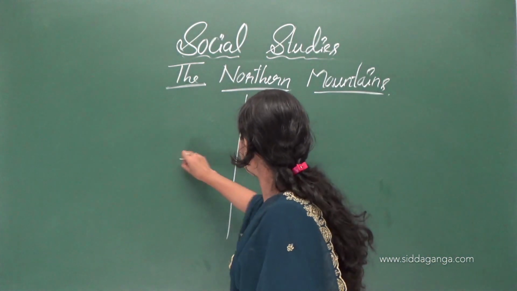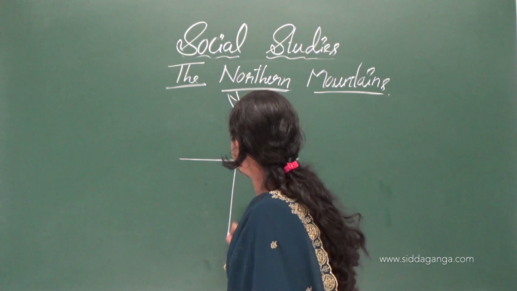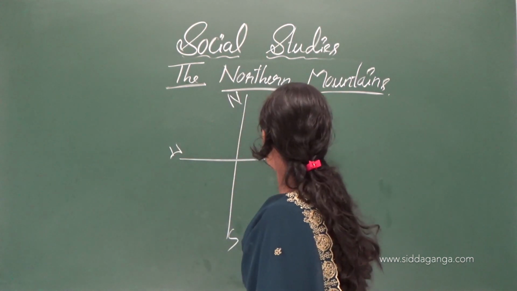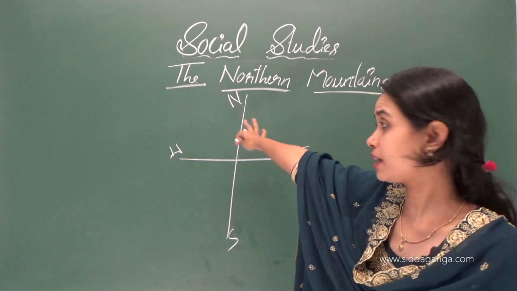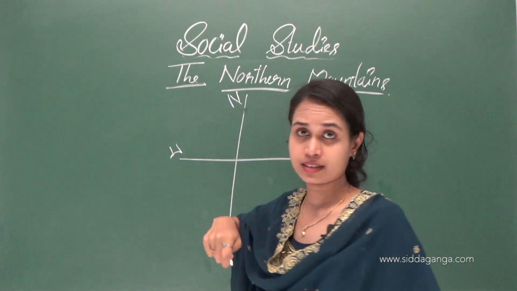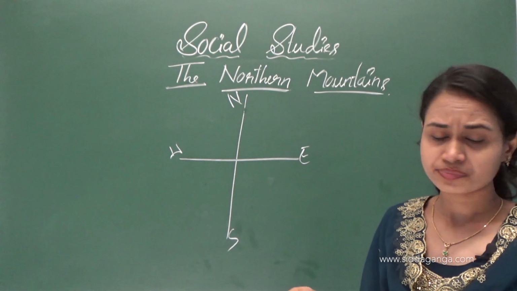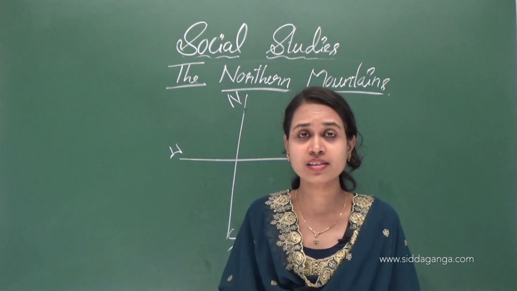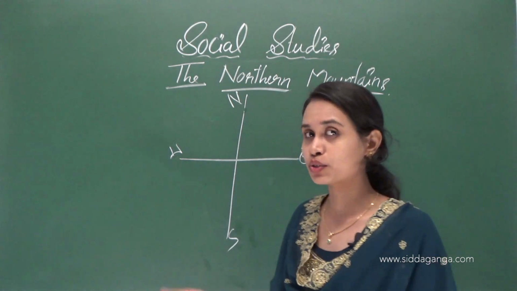In the north we can see the Himalayas. The word Himalaya means abode of snow.